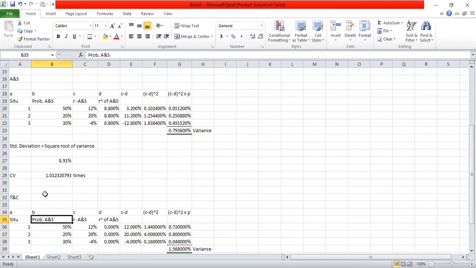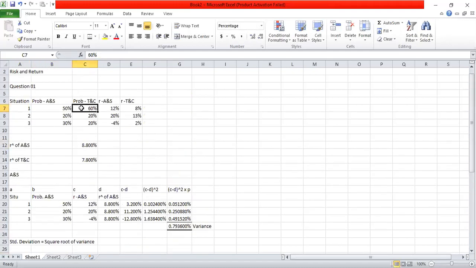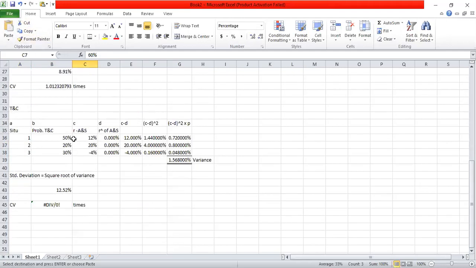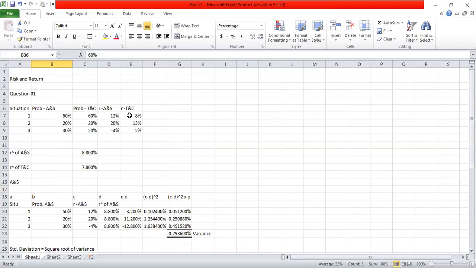So here I need to take the probabilities of T and C. This is a different company that I can take from previous data. Probabilities of T and C, 60%, 20%, and 20%. Individual returns of T and C, 8%, 13%, and 2%.